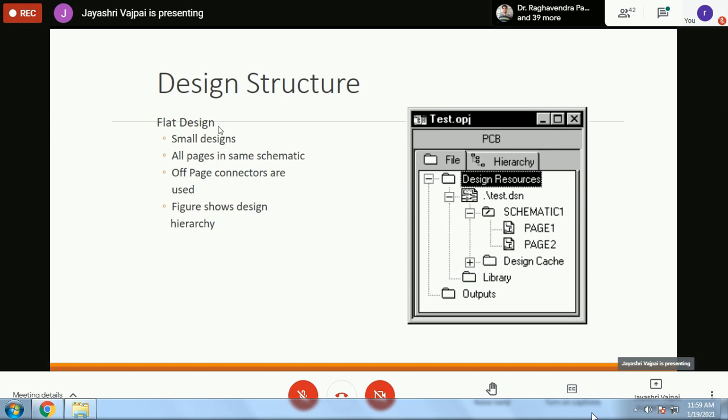So I can take up one example and then show you some of the objects that we give to our students. So the flat design part. This is the basic design. As I've already told you, there is hierarchical design and a flat design. Hierarchical means you are going to design sub-circuits and parts and use them in a bigger design. In the flat design,